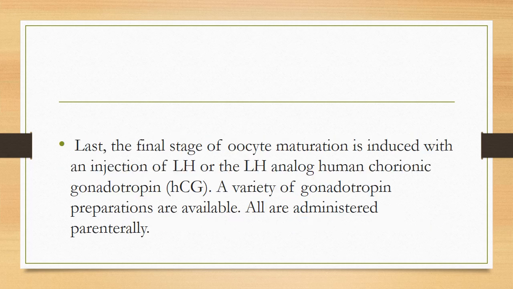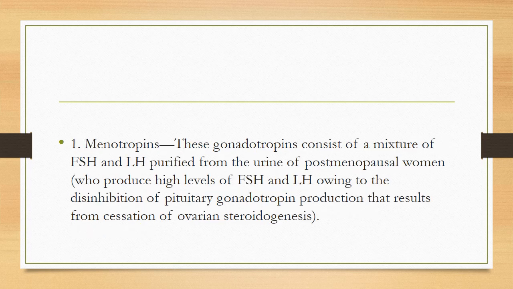Last, the final stage of oocyte maturation is induced with an injection of LH or the LH analog human chorionic gonadotropin. A variety of gonadotropin preparations are available, all are administered parenterally. Now, one by one, I will discuss the menotropins. These gonadotropins consist of a mixture of FSH and LH purified from the urine of postmenopausal women who produce high levels of FSH and LH owing to the disinhibition of pituitary gonadotropin production that results from cessation of ovarian steroidogenesis.